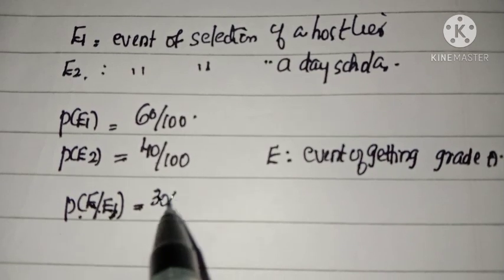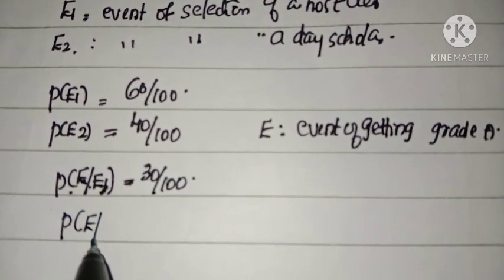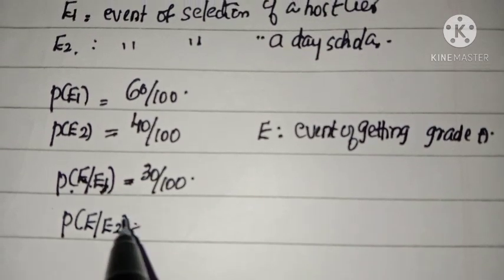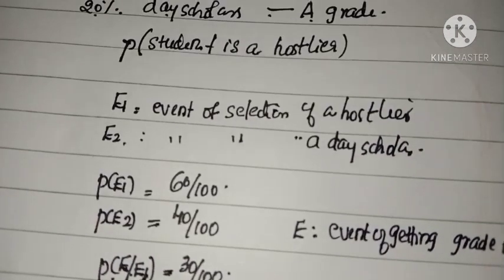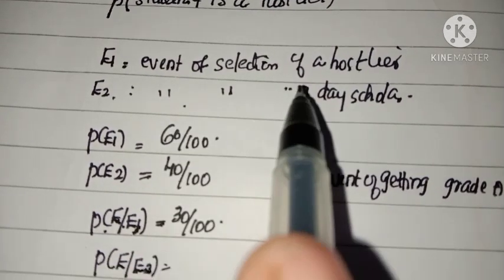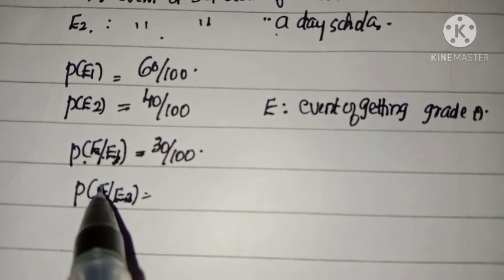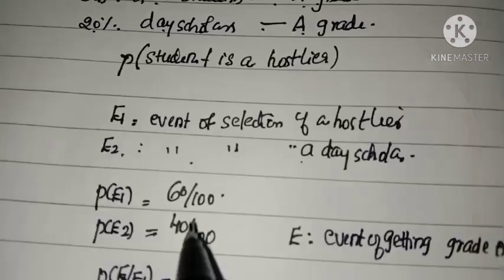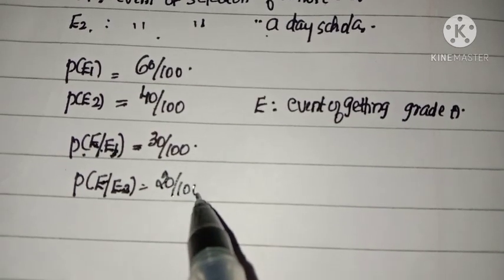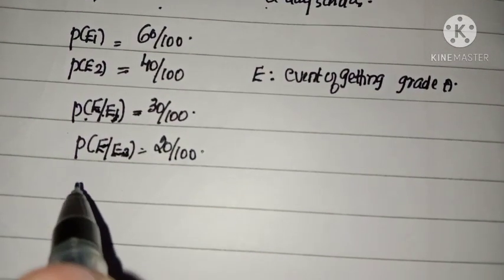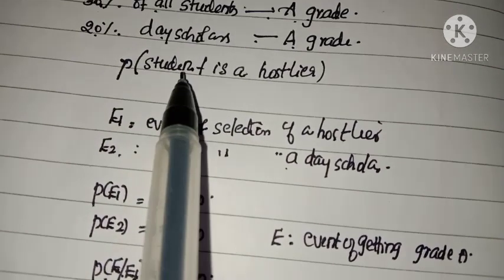It is 30 by 100. Now P of E given E2 means, given the event of day scholars, how many students secured grade A, that is 20%, 20 by 100.